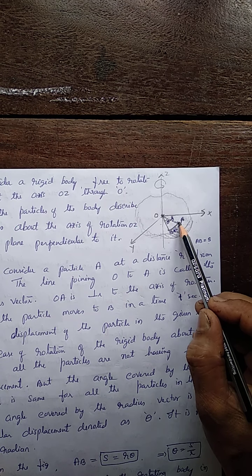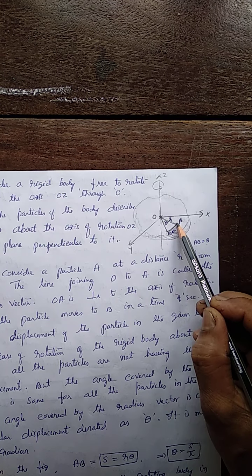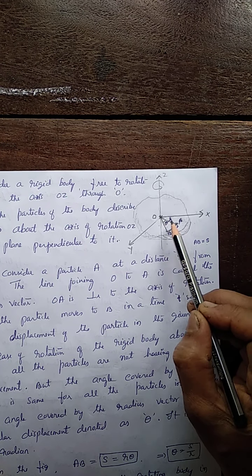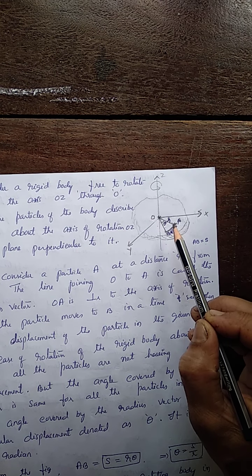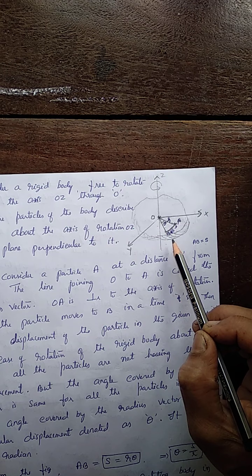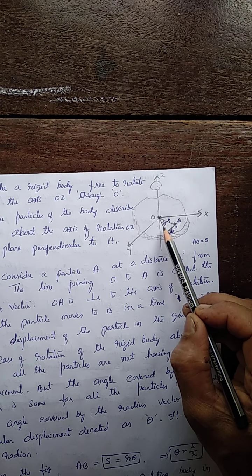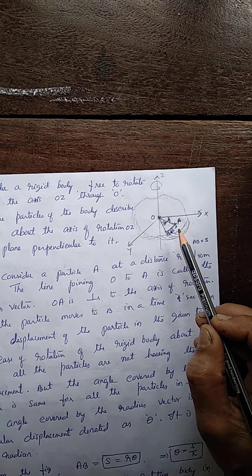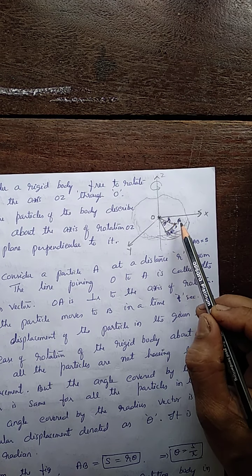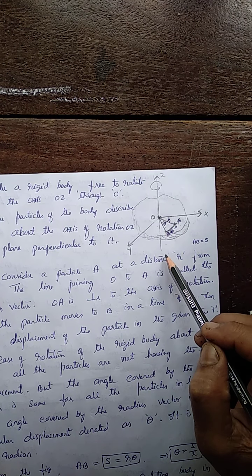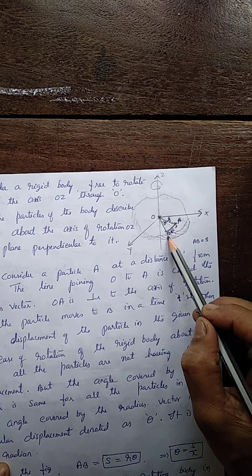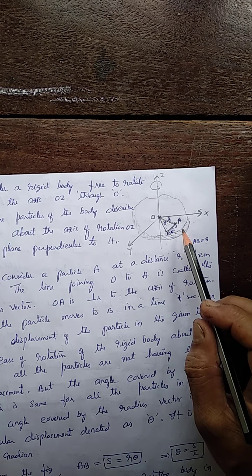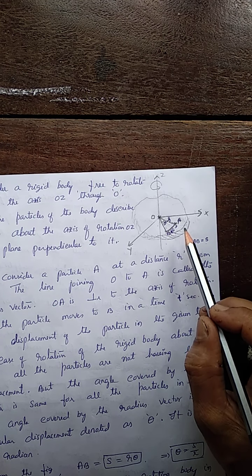Now, when the particle moves from A to B, this arc S, the arc AB, makes an angle theta with the center. Here, OA and OB are known as the radius vector. Both are r. The radius vector is the line joining the particle to this axis, and it is perpendicular to the axis of rotation. See here, this arc AB makes an angle theta with point O, and this theta is called the angular displacement. Theta is the angular displacement in a given time t.